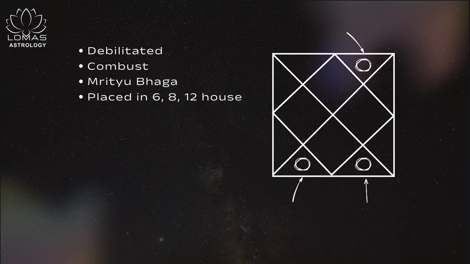Alright, then if the planet is in Trik Sthan, or the 6th, 8th and 12th houses, okay, then it will not be considered a good position for that planet. It is not a good position.